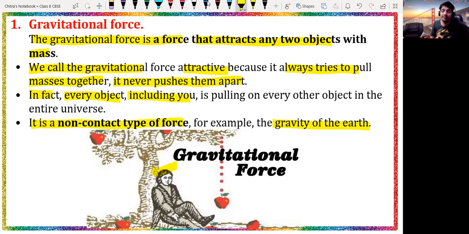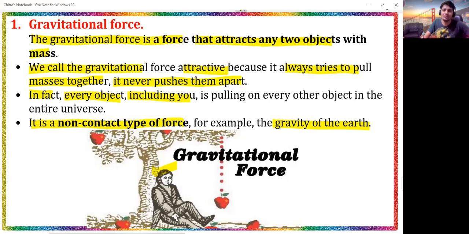I want everyone to take a screenshot. And you will find it amazing that due to gravitational force we are on the surface of the earth. Due to gravitational force, life is possible on the earth. Due to the gravitational force, day and night are happening. Whatever the objects, if they have mass, they have a force of attraction between them. Such force of attraction is nothing but the gravitational force. So again, I want everyone to take a screenshot for the gravitational force.